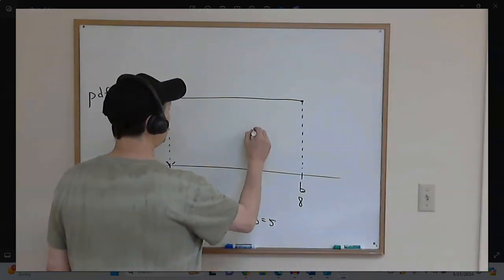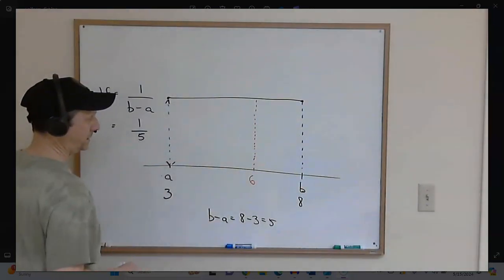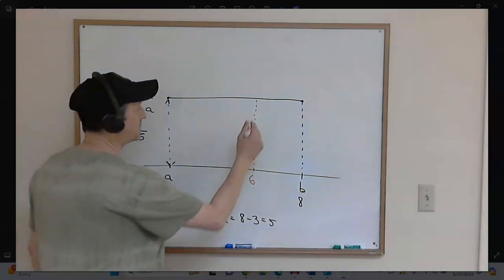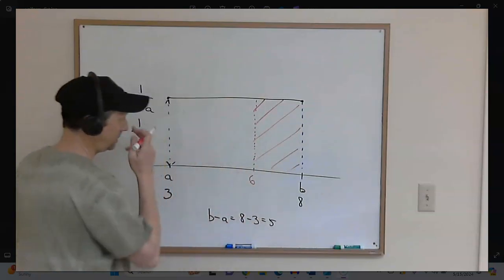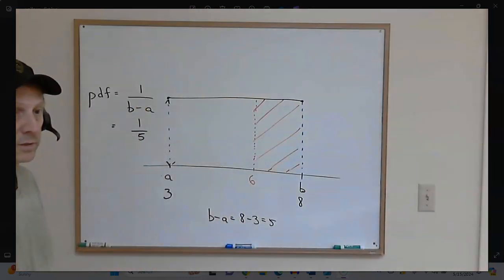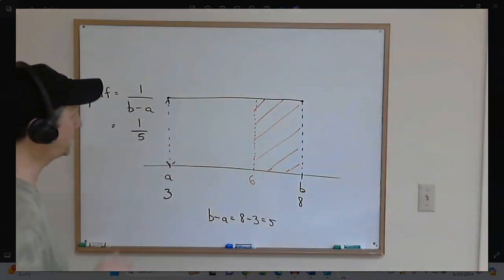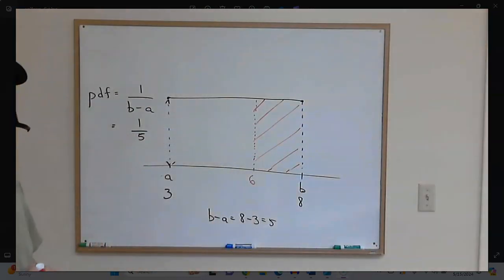And then we need to shade the region of 6 or more, at least 6. So that would mean 6 and up to the maximum of 8. So we want to find the area of that part, right? What's the probability that next May Maine will get more than 6 inches of rain.